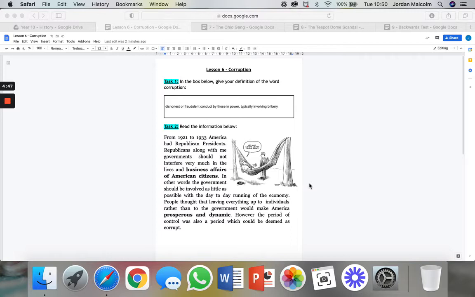So the first task in Lesson 6 was to complete the box below, giving the definition of the word corruption. Now obviously this could have been anything because I asked you to write down what you understood by the word corruption, but I've given you an example here. Dishonest or fraudulent conduct by those in power, typically involving bribery. So again, you could have had anything, but there's an example that you might want to take and put into your own work. Task 2 was obviously just reading, so nothing to go over there.